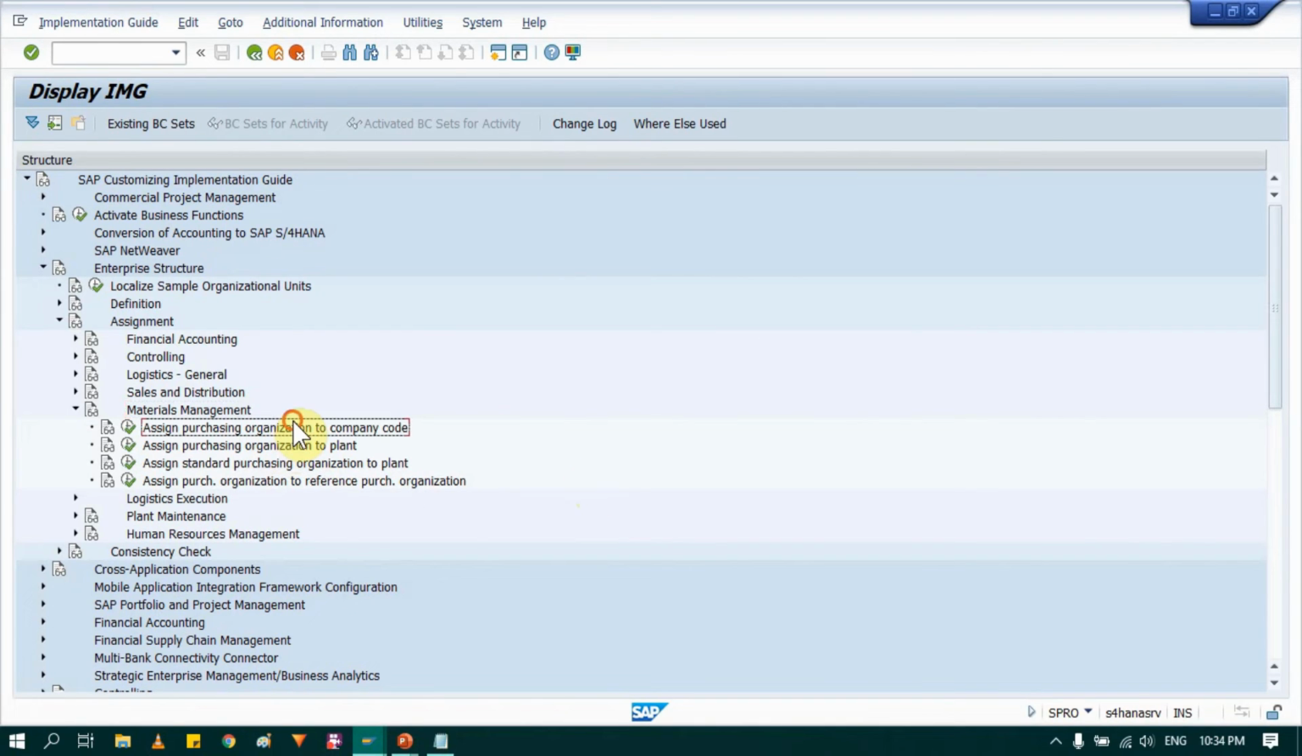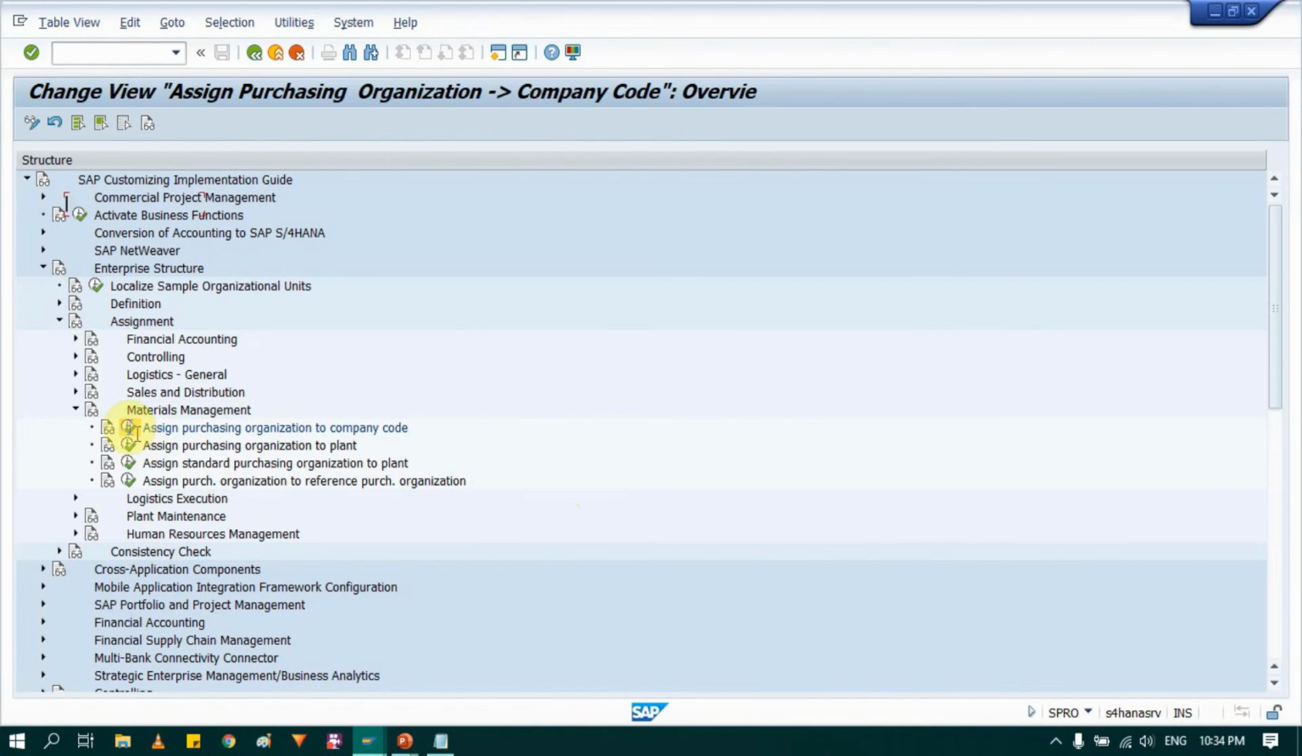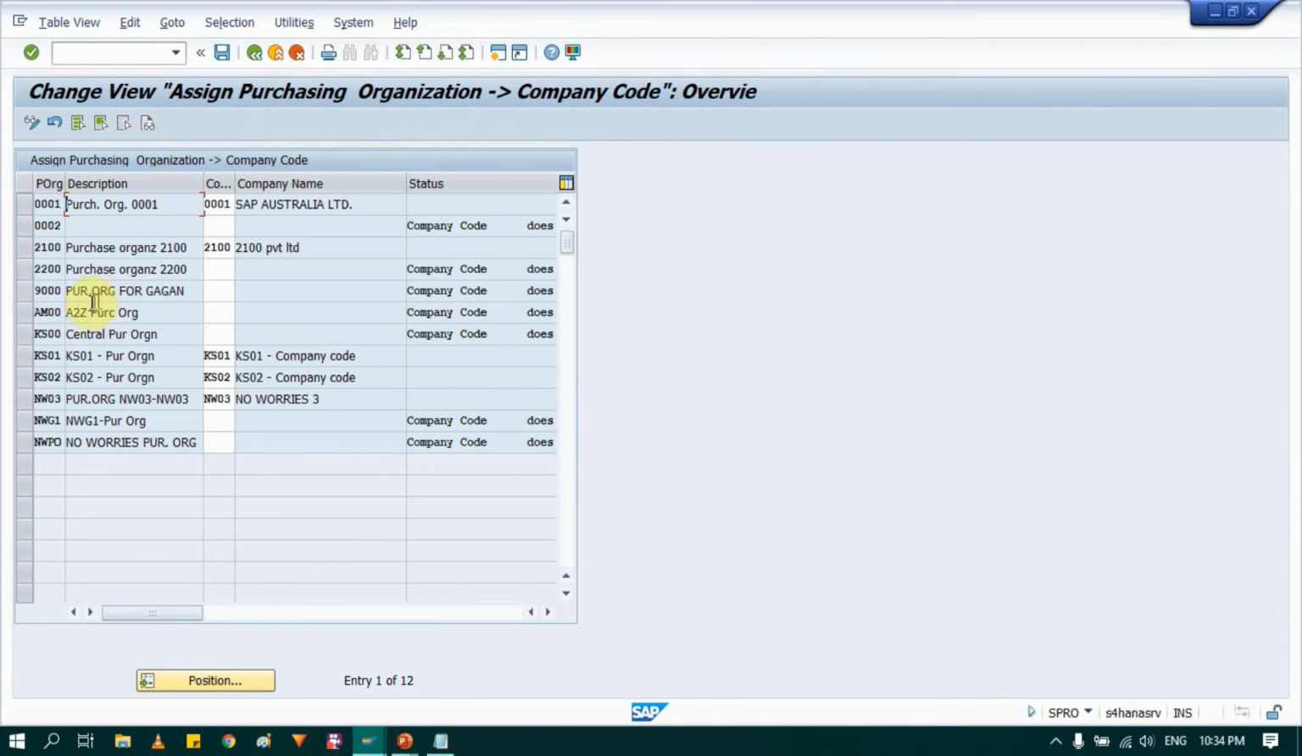So here you see option, that is assigning purchasing organization to company. So just execute it. Now see, this is your purchasing organization and it does not assign to any company. So just provide your company code here, that is 0004 and press enter. So its status will change. See, now this organization is assigned to this company and save it.